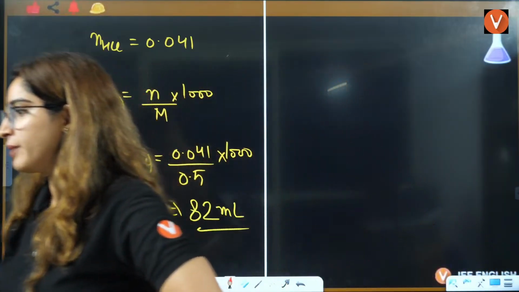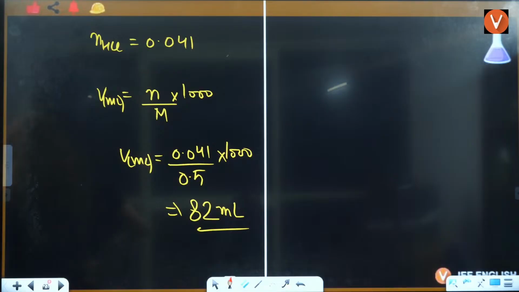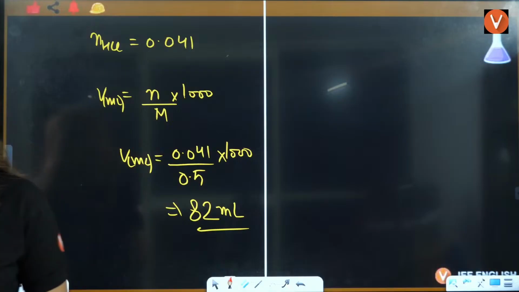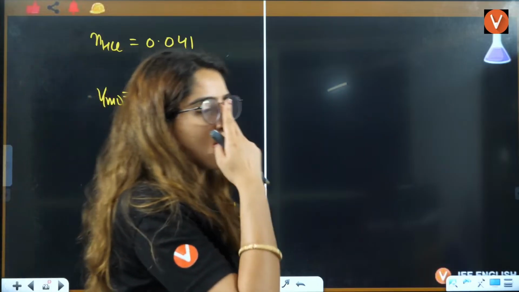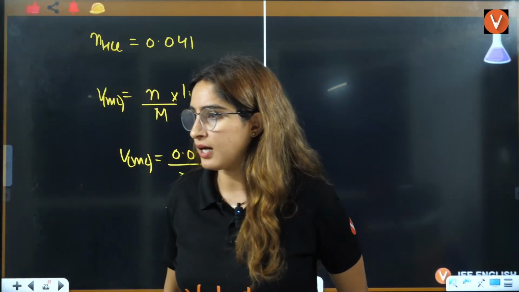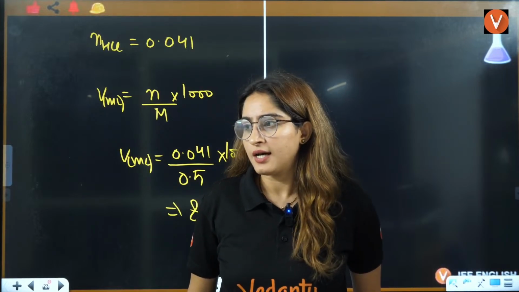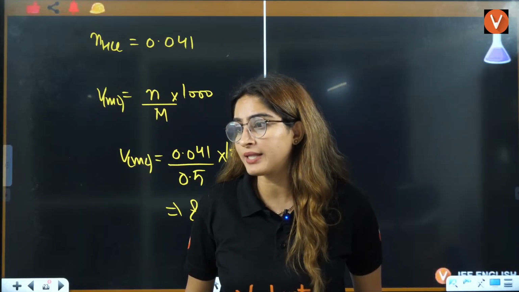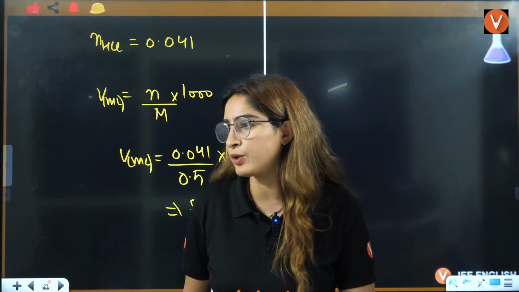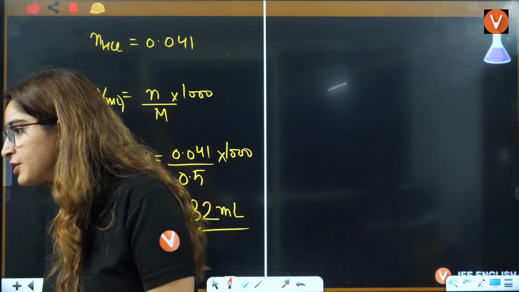The same will happen to empirical formula. So I'll do this on Saturday, because I also want your energy to be there, my energy to be there, students to be there. Only then the flow of the lecture will be good. Okay?